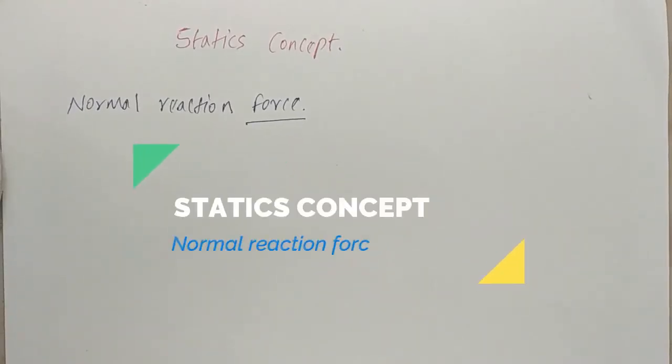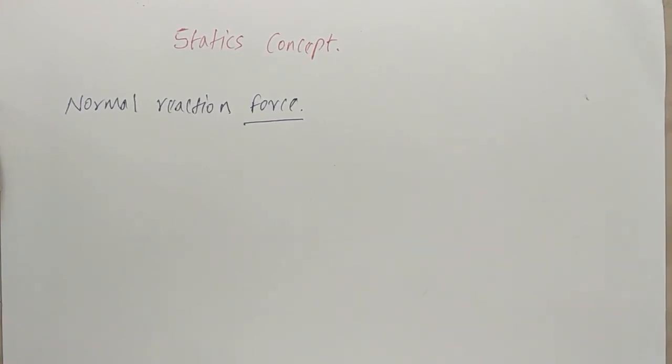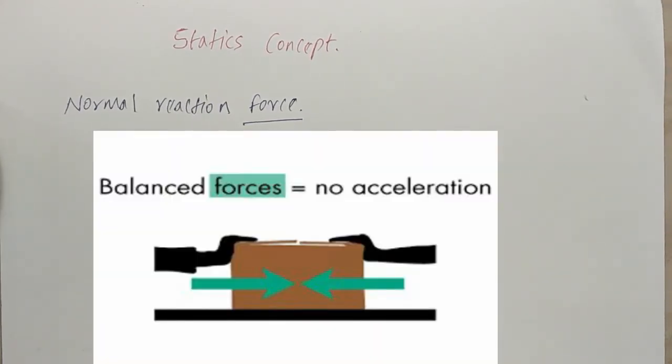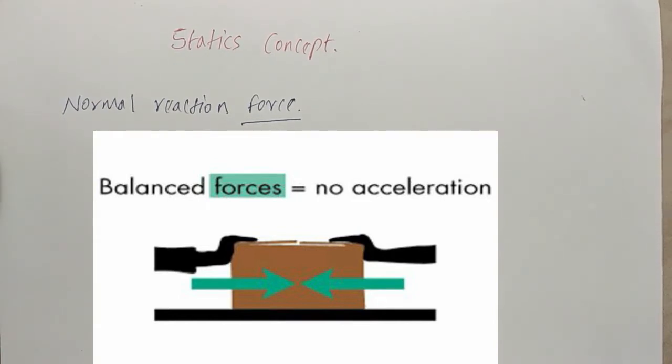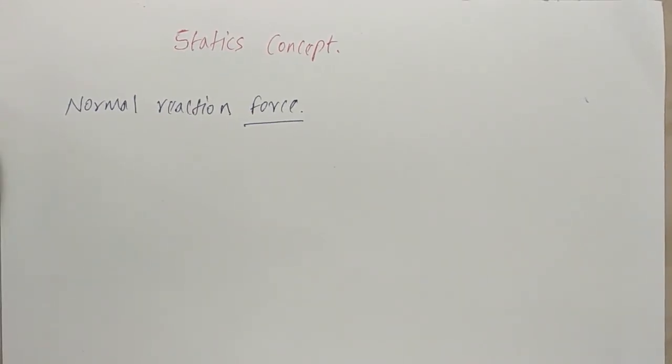Hello everyone, today we are going to discuss some of the concepts in statics and we are going to focus on the balancing forces that we encounter while working out the problem in statics. First of all, what is the term statics? As the name suggests, if an object is motionless or if it is in the state of rest, then it is said to be static.